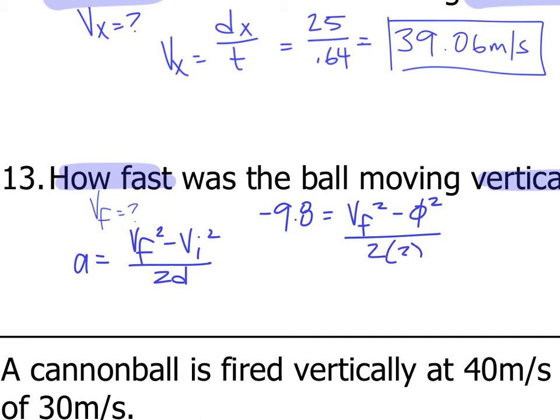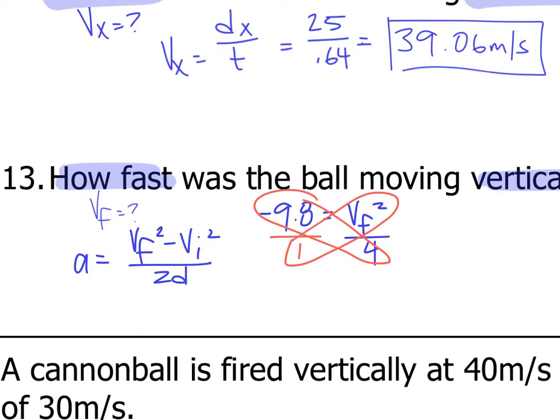Okay, so let's set up my fraction so that I may cross multiply. Before I do that, I know that 0 squared is 0, so I'm going to ignore all that. And I know that 2 times 2 is 4, so I'm going to rewrite that 4 in there. Okay, so now I can cross multiply.